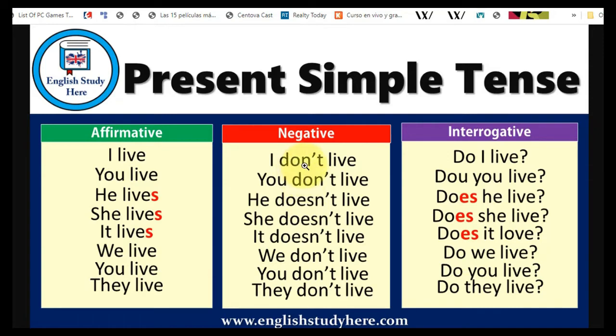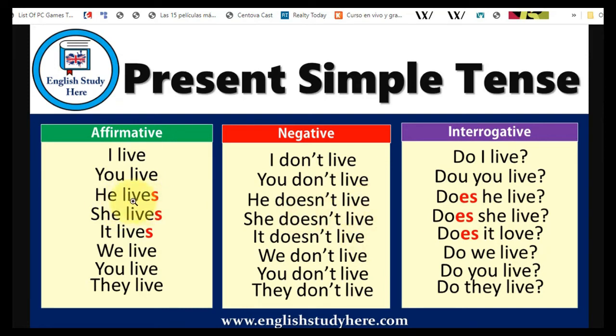All of them have the auxiliary negative don't here. But what about he, she, it? They are always different, and they have doesn't. He doesn't live. But there is something that we need to take into account. He doesn't live. She doesn't live. And it doesn't live. But what happens to the verb here? We don't have any s in the end of the verb. Why? Because we already have here an auxiliary verb. So because of that, we don't write any s in the end of the verb.